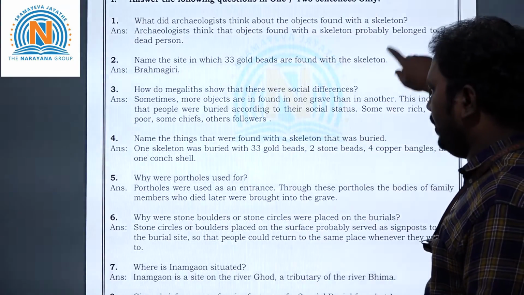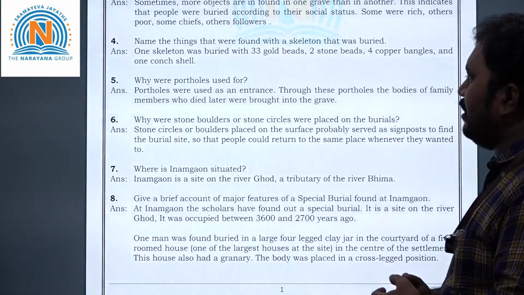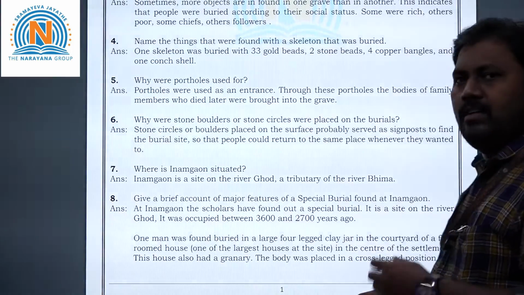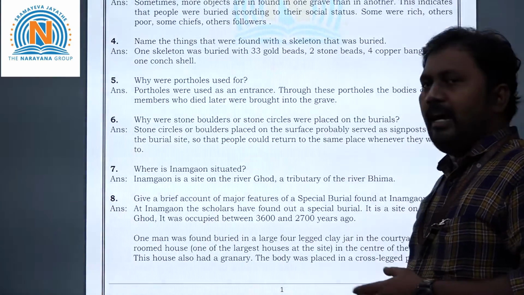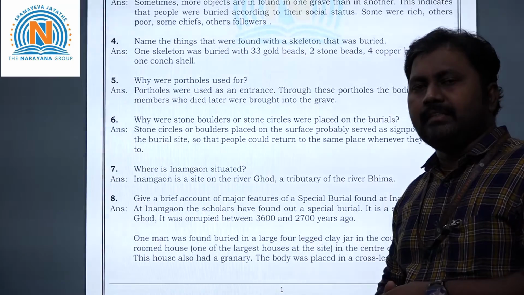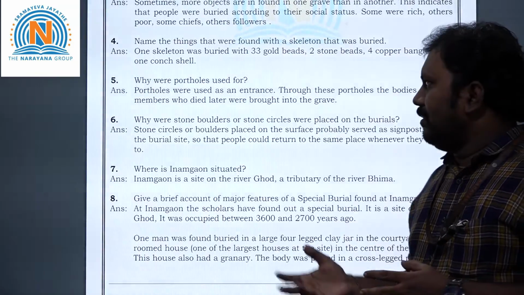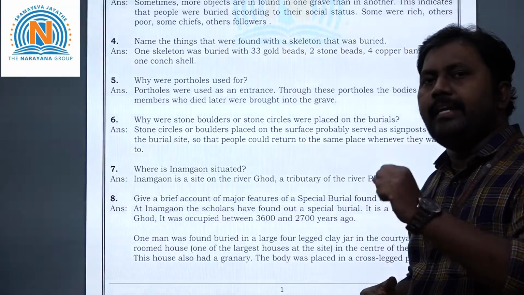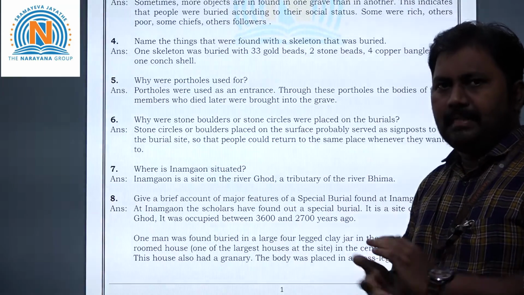Now let's take the sixth question here. Why were stone boulders or stone circles placed on the burials? Children, I think we already discussed this question in the previous assignment also. Why were stone boulders and stone circles placed here? Because of identification of the buried place.